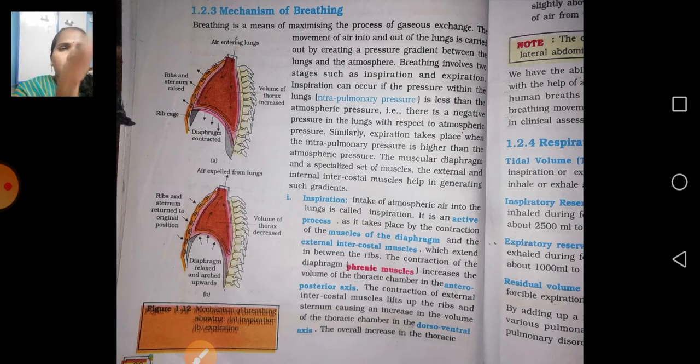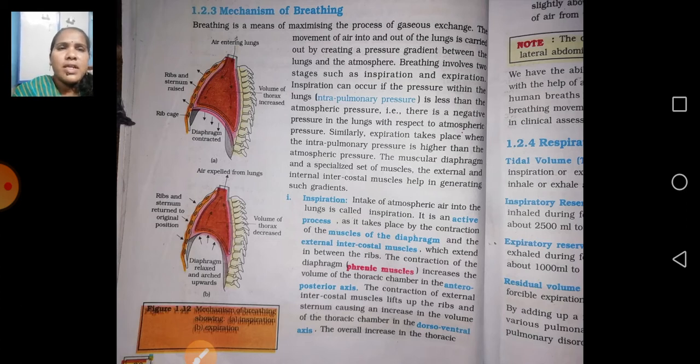Breathing is a means of maximizing the process of gaseous exchange. The movement of air into and out of the lungs is carried out by creating a pressure gradient between the lungs and the atmosphere. I told you, inspiration is inside and expiration is outside. We are inhaling oxygen into our body and exhaling carbon dioxide to the outside. So this process is called respiration or breathing.